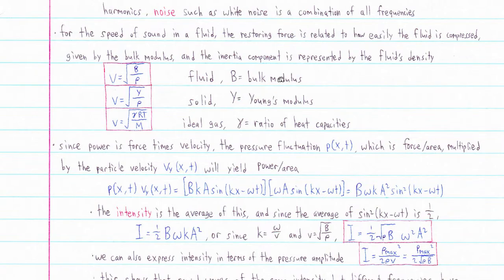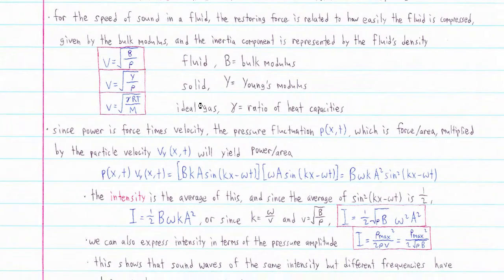So the harder the medium is to compress, the faster it will transfer energy. And remember, waves are just transporting energy. So that's why waves travel faster when the medium is harder to compress, and slower when it's more dense. Because the more dense something is, the more inertia it has, and the harder it is to get the particles to be oscillating in that wave.